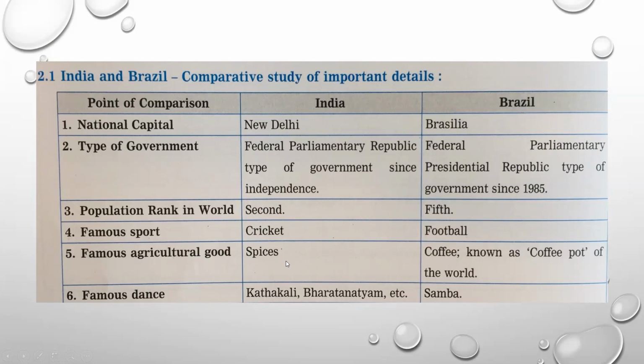Next, our country India is well known in the whole world for spices, that is the masala items, cardamom, cinnamon, etc. Whereas in Brazil, coffee is the most important product, and because of coffee, Brazil is called the coffee pot of the world because the maximum amount of coffee production takes place in Brazil. Now in India, we have a number of classical dances such as Kathakali, Bharatnatyam, Kathak, and many more. So our India is famous for such dances, whereas in Brazil, we find the famous Samba dance. Let's move on.